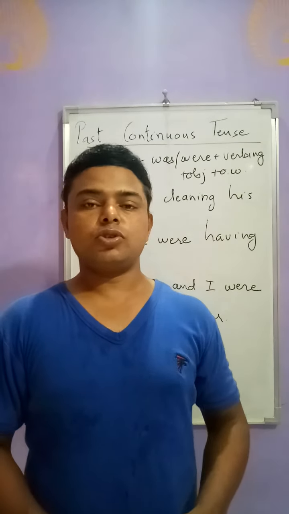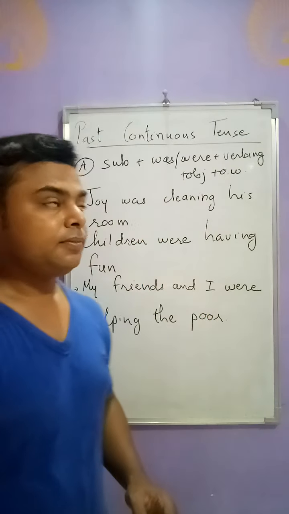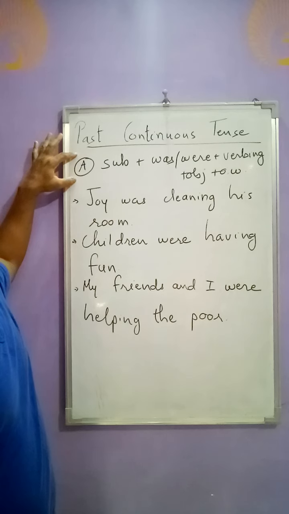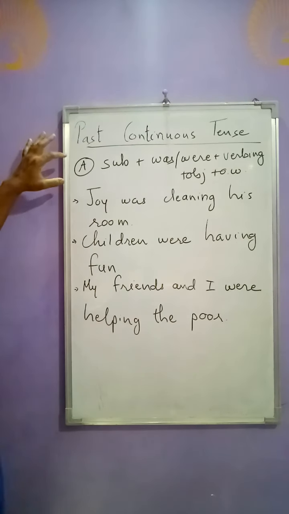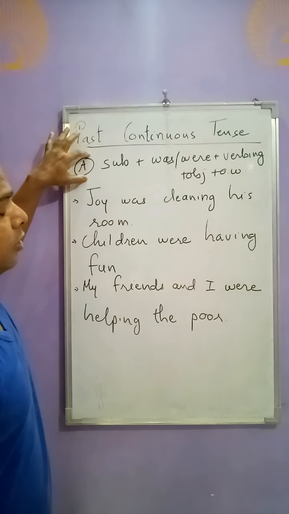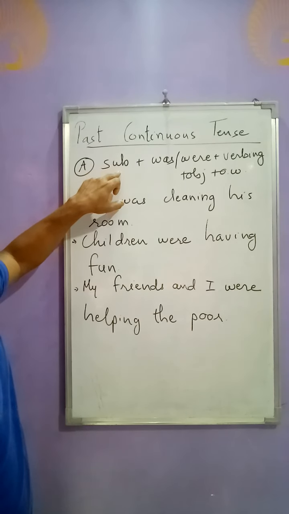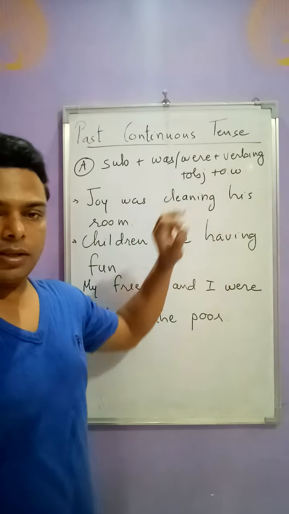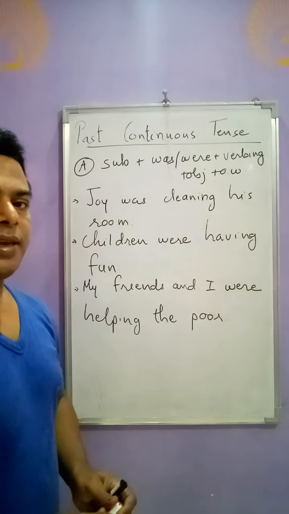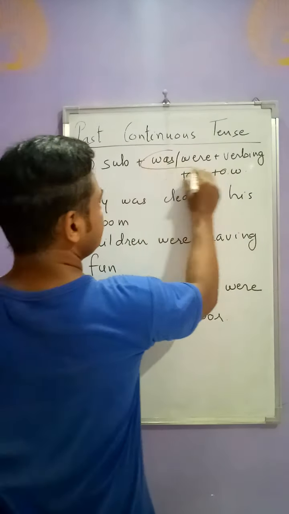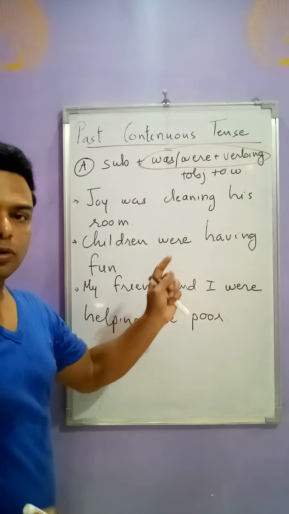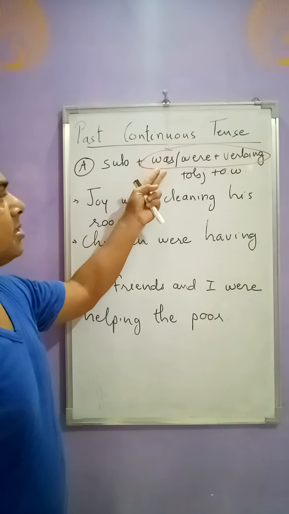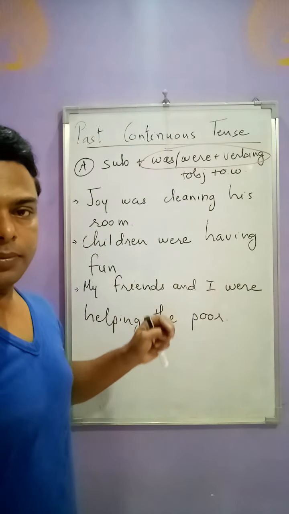So friends, the structure of past continuous tense is here. Let us see from affirmative sentence, hakaratmak vakya. The structure of affirmative sentence is subject, then was or were, then verb plus ing, then object and other words. Friends, in the exam we have to write this much. Let us understand where to use was and where to use were.